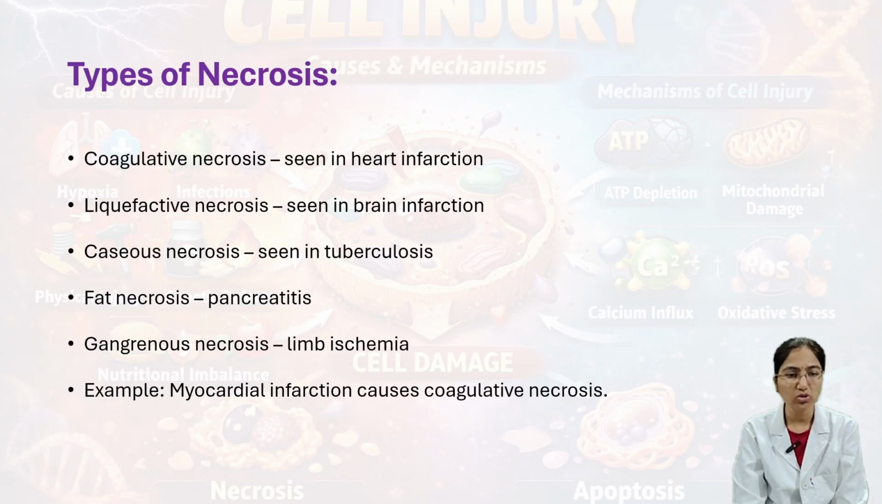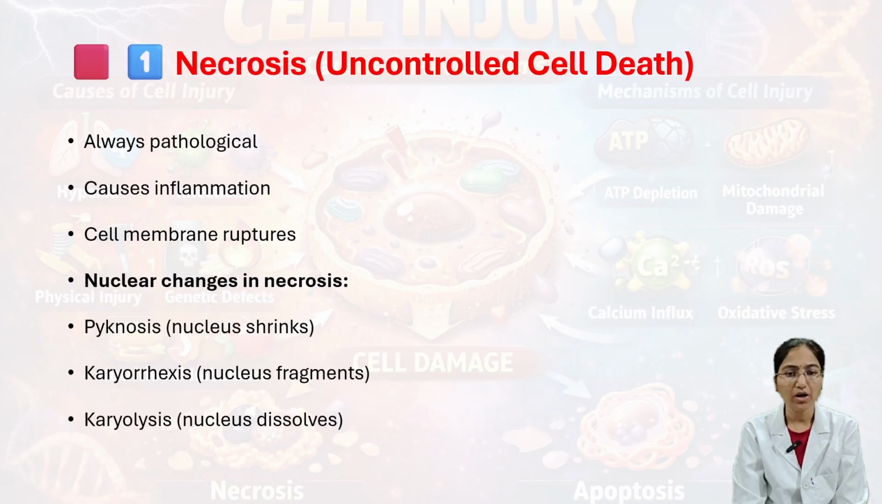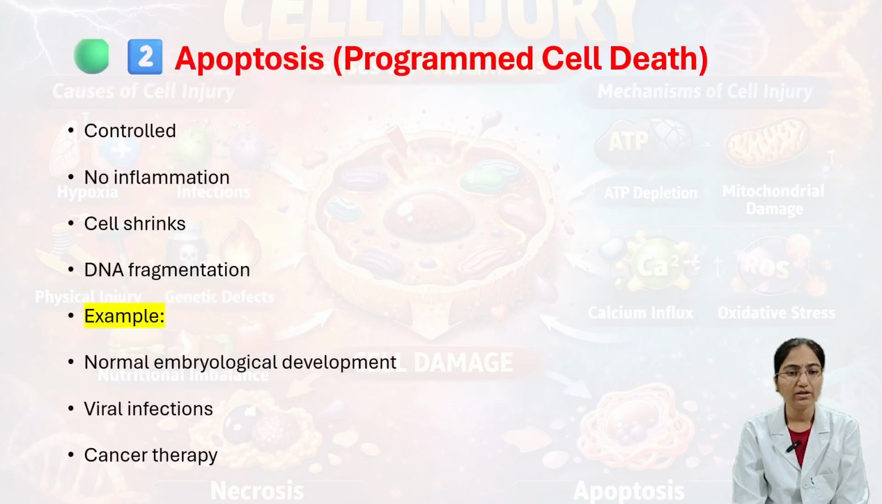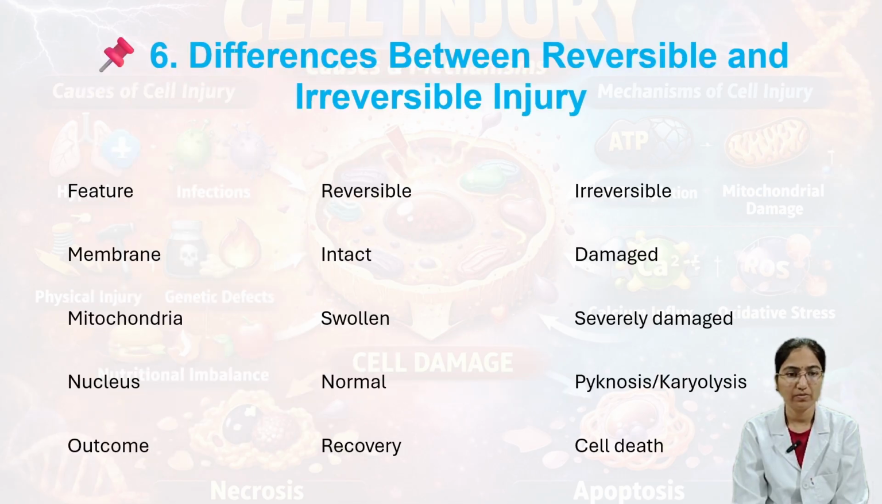In cell death, there are two types, majorly. First one is necrosis. Necrosis is nothing but uncontrolled cell death. And the second one is apoptosis, that is the programmed cell death. Here, the difference is very important, observe carefully.